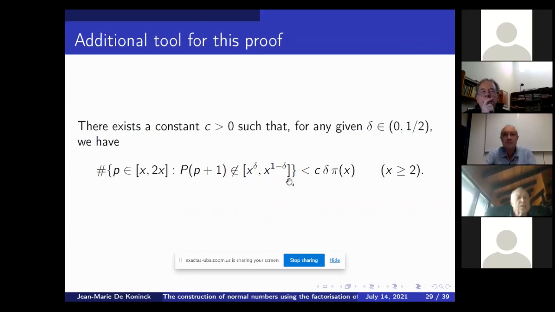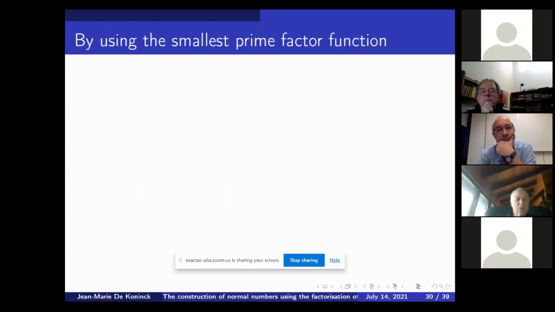That's what's interesting about this approach of creating normal numbers using the prime factorization: we have all these tools from analytic number theory that have become very useful, which were not used in the traditional ways of constructing normal numbers.